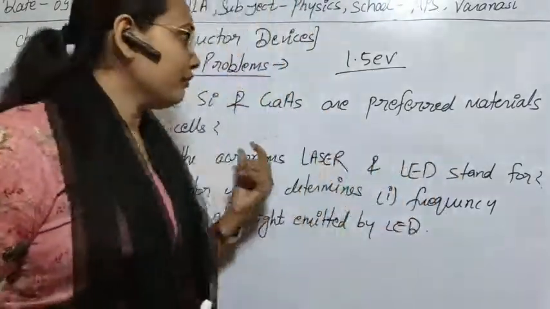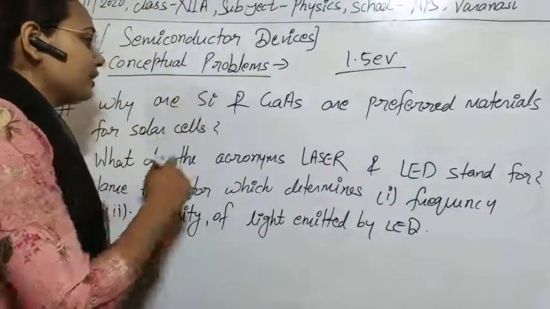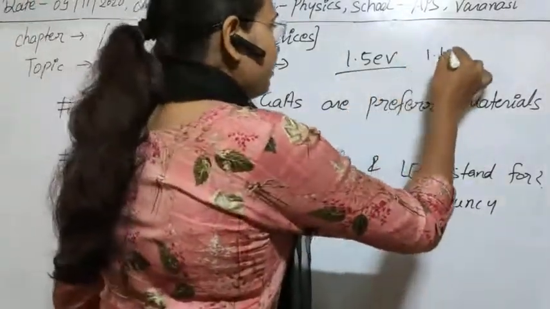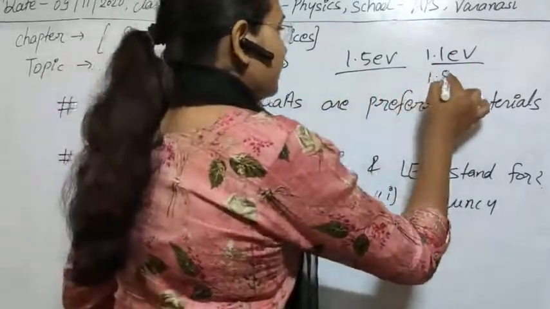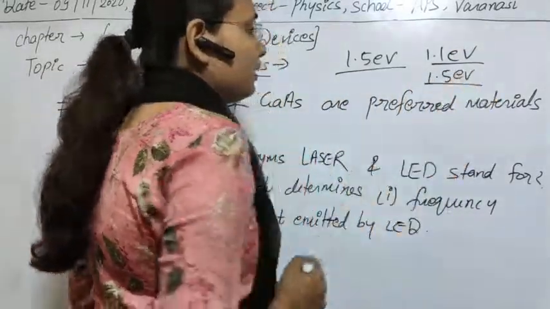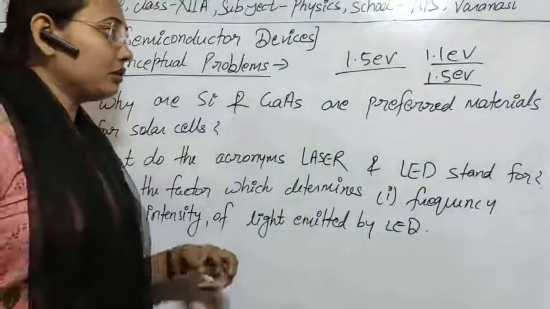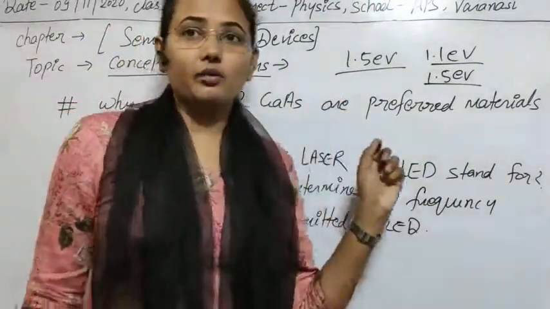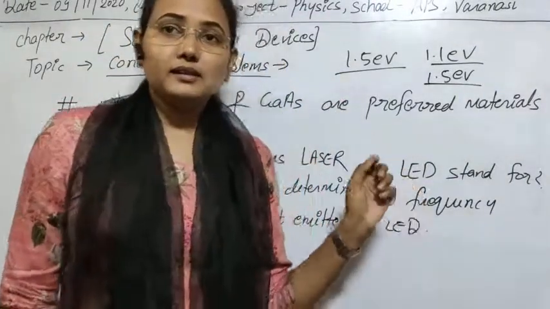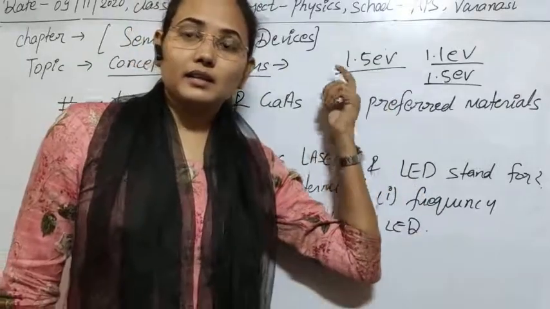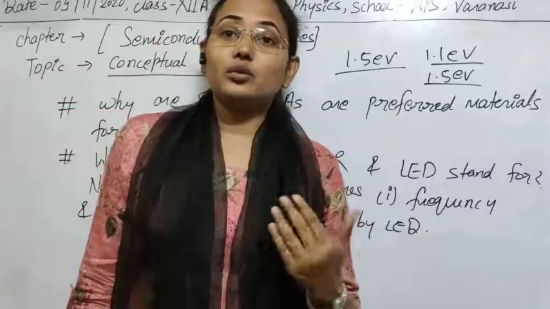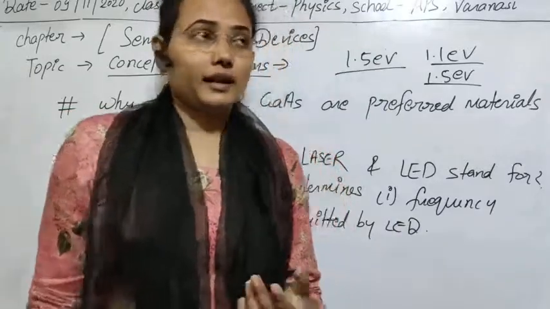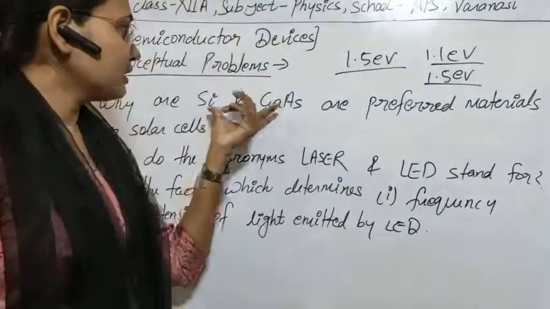In silicon the band gap is 1.1 electron volt, and in gallium arsenide it is 1.5 electron volt. As I've told you, materials whose band gap energy is equal to or less than the energy of solar radiation can be used in solar cells, and these two materials have that property.